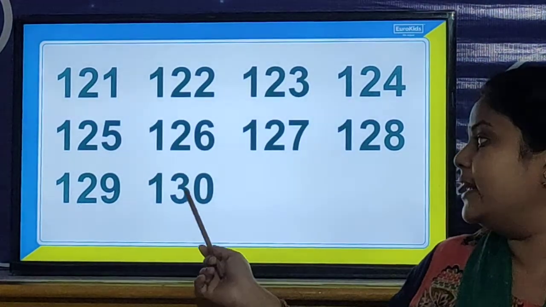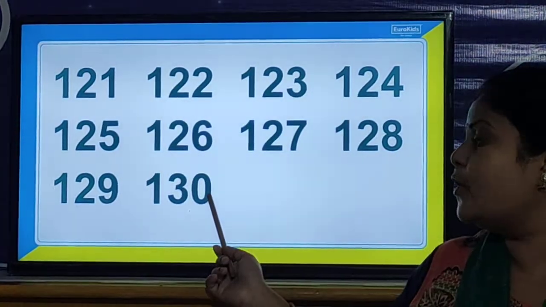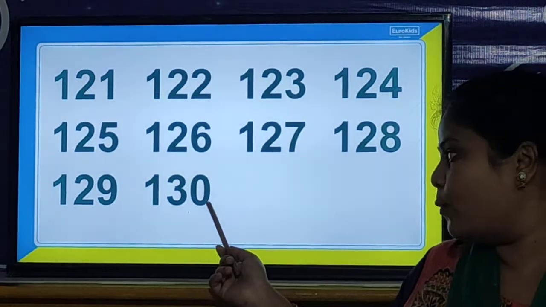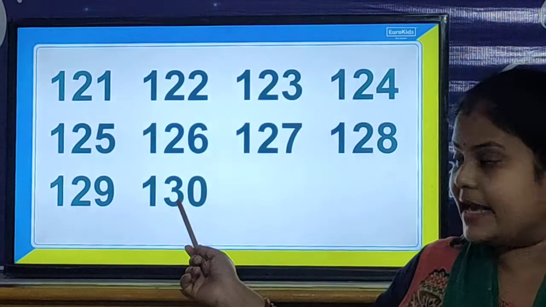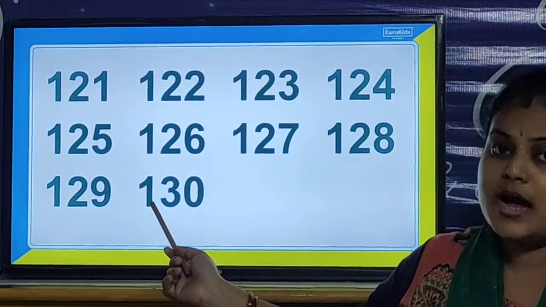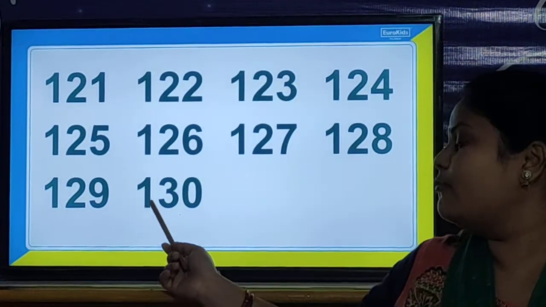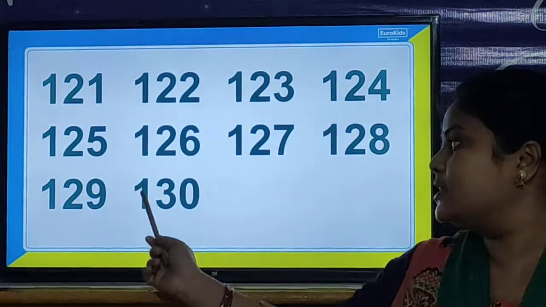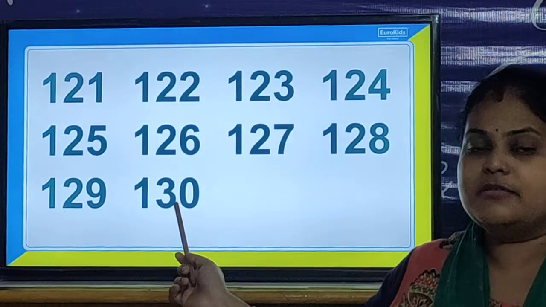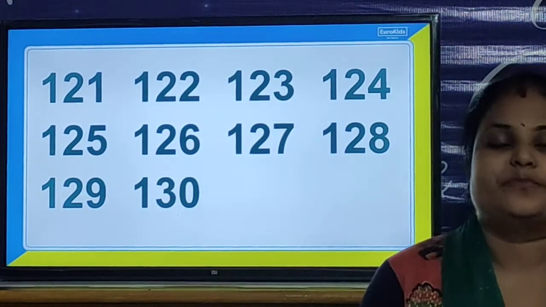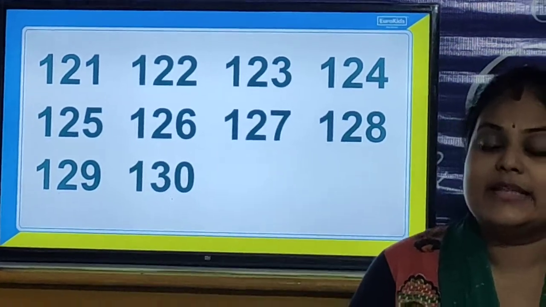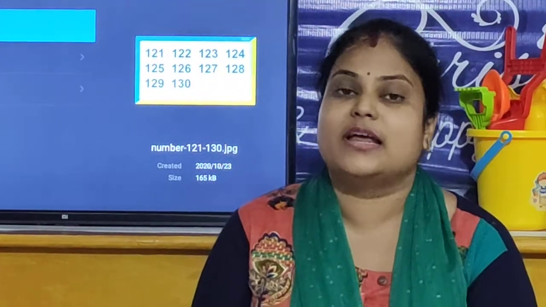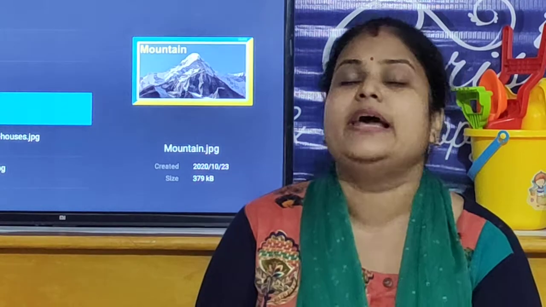So children, in number 130, there are 0 ones, 3 tens and 100. So children, 100, 3 tens and 0 ones is your number 130. So children, like this you have to practice the numbers from 121 to 130.